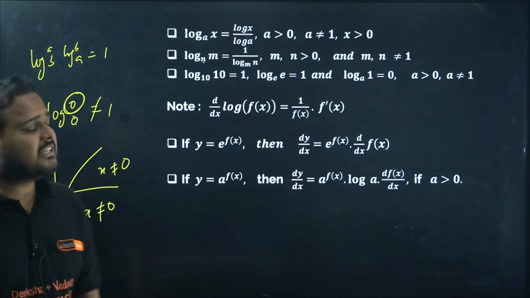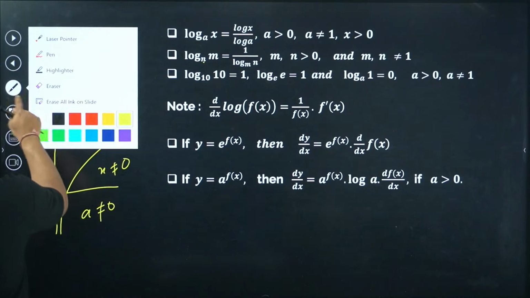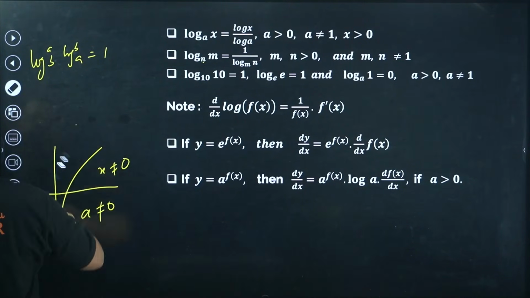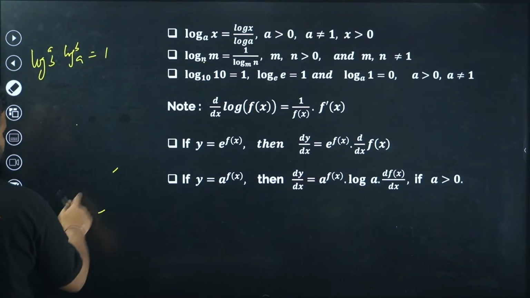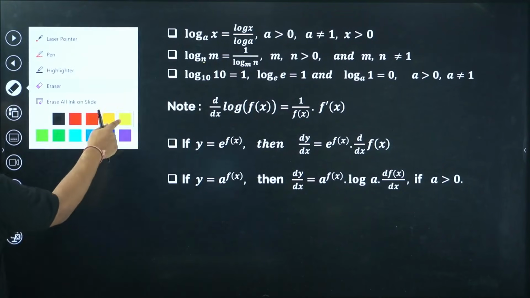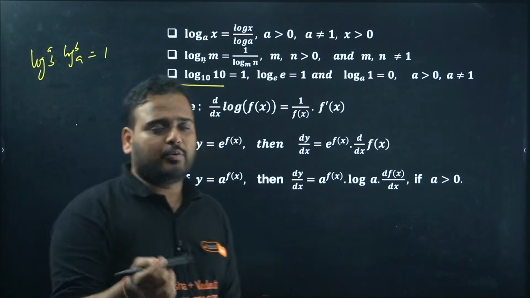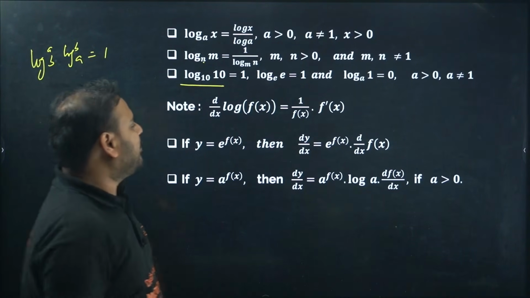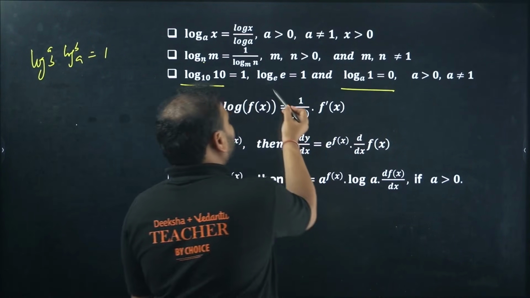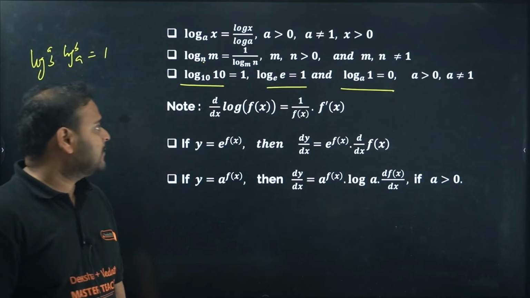That's not correct, because it is not part of the definition of log itself. The domain is not provided over there. You got to check that this value is true only for the values where the log is defined. The domain should be satisfied. Alright, so log of 1 is always 0 with any base you take. Log of e with the base e is also 1.